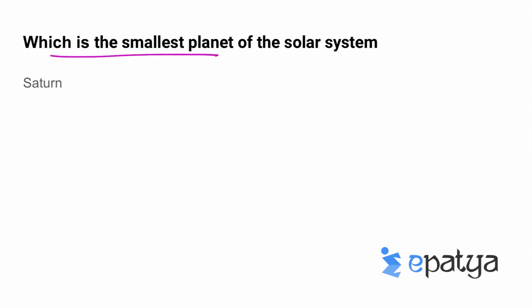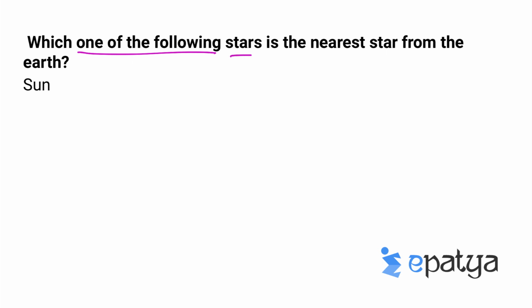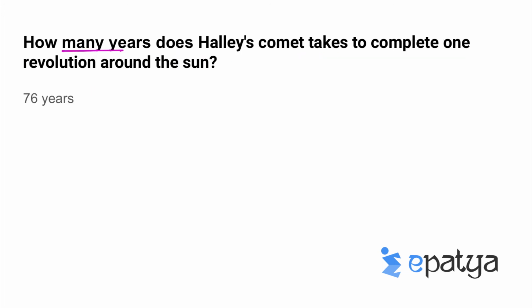So which is the smallest planet of our solar system? Saturn is said to be the smallest planet of our solar system. Which one of the following stars is the nearest star from the Earth? Sun is said to be the nearest star to the Earth. How many years does Halley's Comet take to complete one revolution around the Sun? Halley's Comet takes 76 years to make one revolution around the Sun.